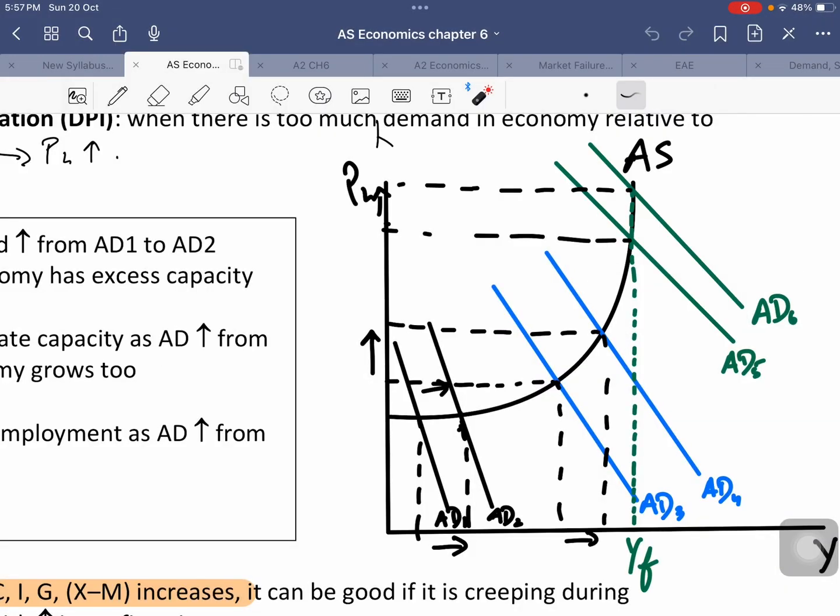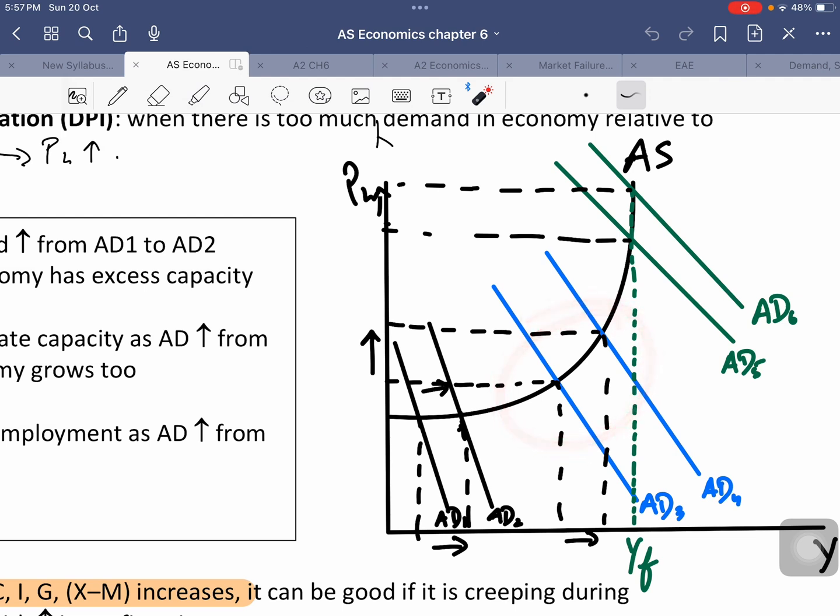Let me actually see whether the microphone is on. Yeah. So as you can see, when there is an increase in aggregate demand, there is no increase in the price level, which means there is no demand pull inflation that is taking place here. The reason for that is, even though the aggregate demand is rising, because there is so much excess capacity in the economy during this time, and there is so much high unemployment during this particular time, an increase in aggregate demand actually doesn't lead to an increase in the price level and doesn't cause demand pull inflation to take place.